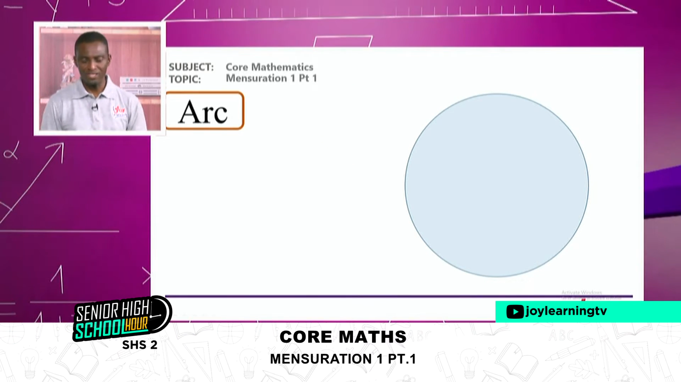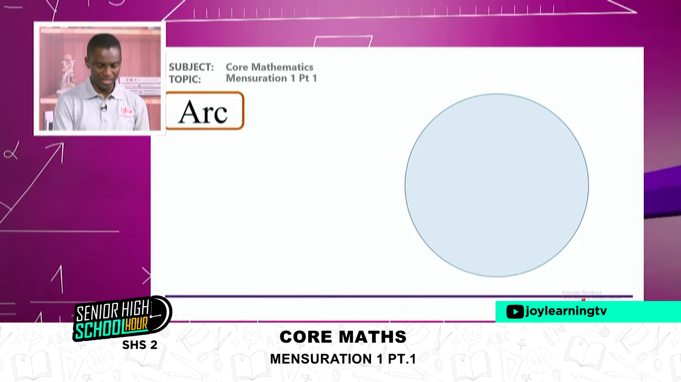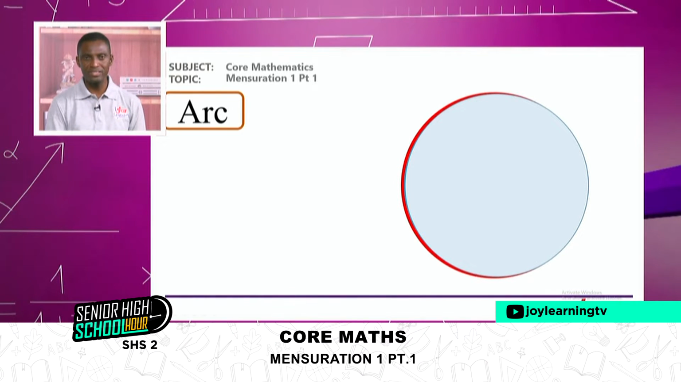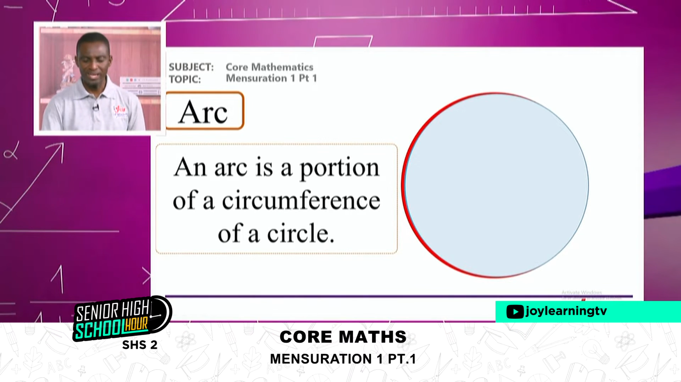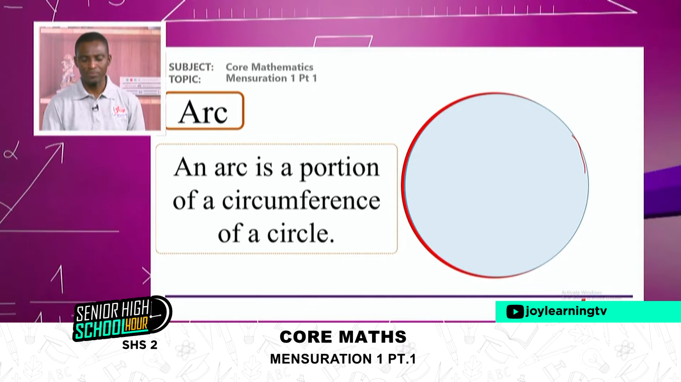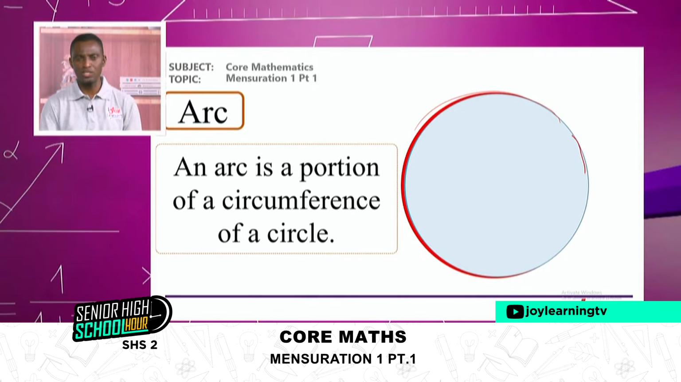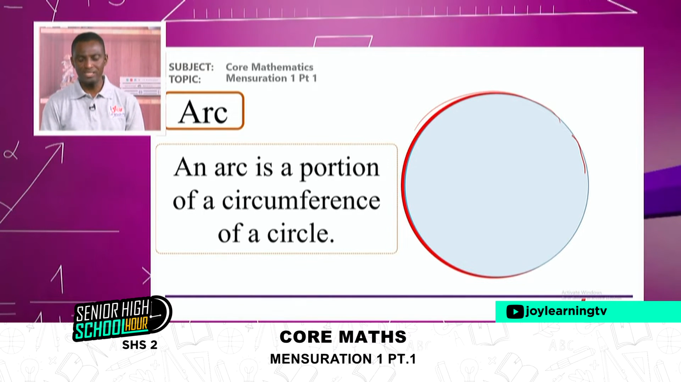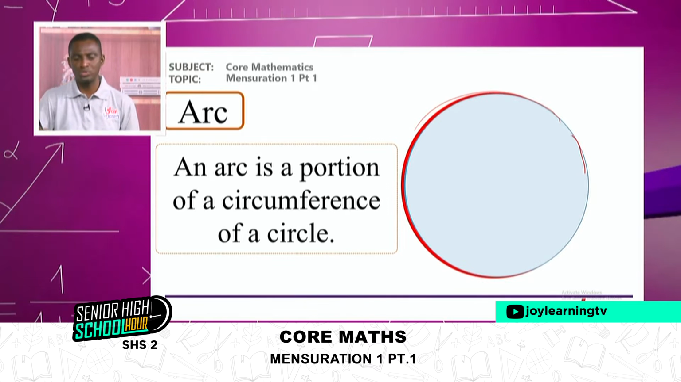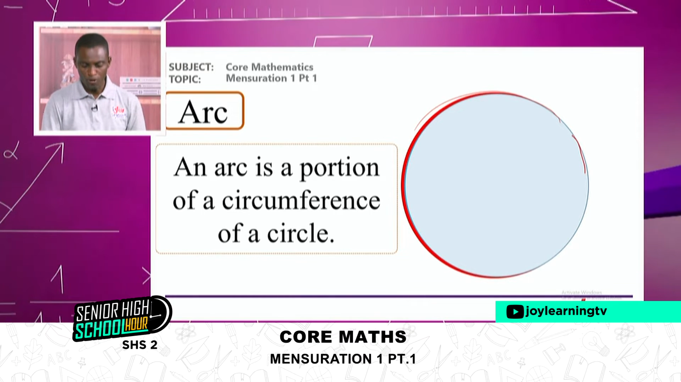Another word or part of a circle that we'll be using in the course of learning this topic is arc. So arc simply means part of or a portion of a circumference. So I can take a small portion like this, it's an arc. I can take a very big portion, it's an arc. So far as the portion that I take doesn't complete the circle, then it becomes an arc. So an arc can be very small or big. But the moment the arc goes and comes back to the original position, then it's no longer called arc. We call it circumference of a circle.